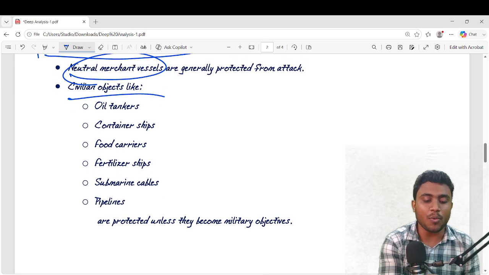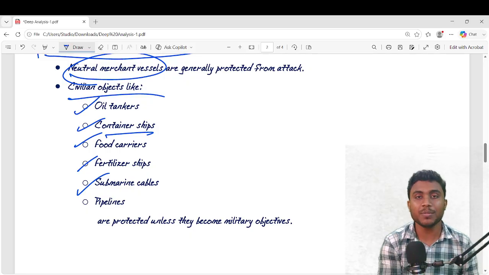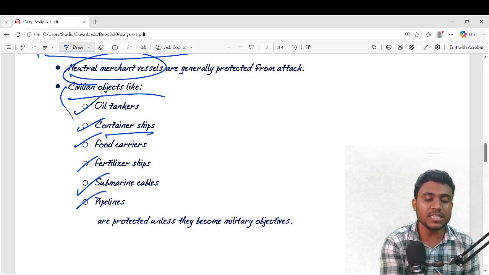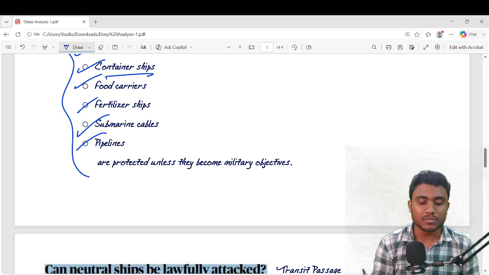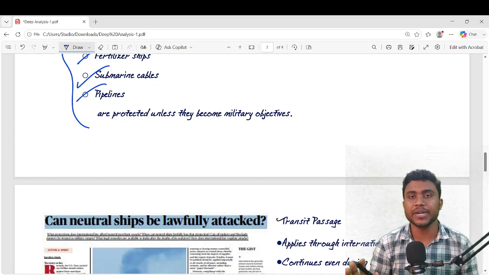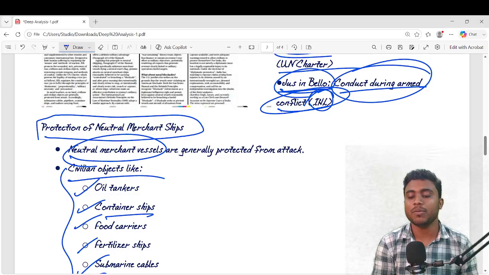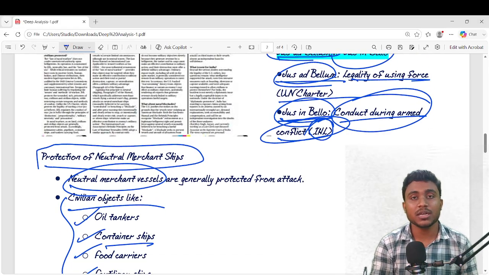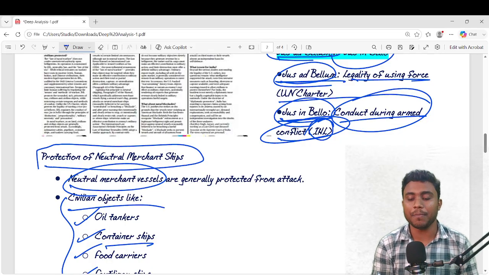neutral merchant ships are oil tankers, container ships, food carriers, fertilizer ships, submarine cables, and pipelines. These are all civilian objects, and they are protected under these things. Jus in Bello, what is conduct during armed conflicts, comes under international humanitarian law, and Jus ad Bellum. What is this? Legality of using force.